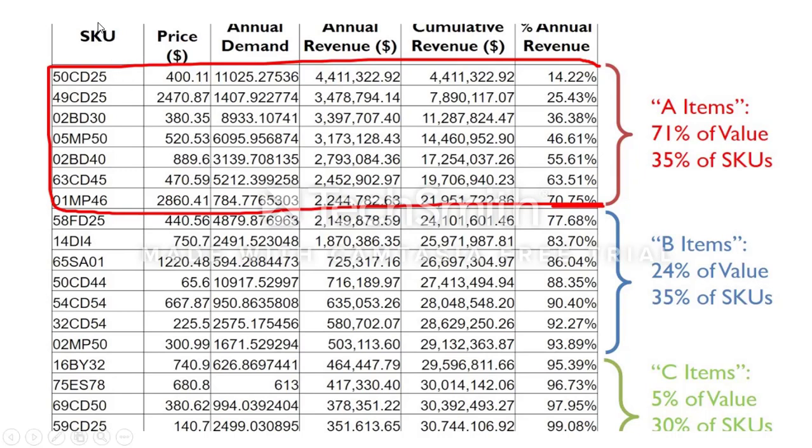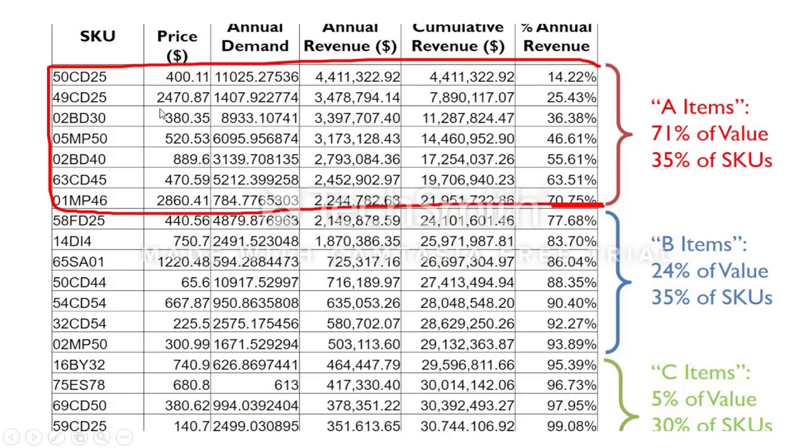SKU is the name of the item. Price means the unit cost of the item. This is the annual demand, which means how much quantity we are buying, right? So SKU, price, and annual demand are the input data. By using these three, we are going to estimate the remaining three. We multiply price and annual demand. This is the annual consumption value, not the annual consumption quantity.